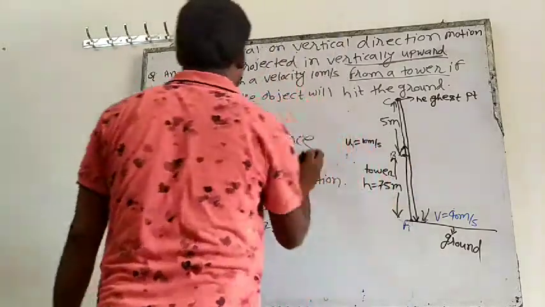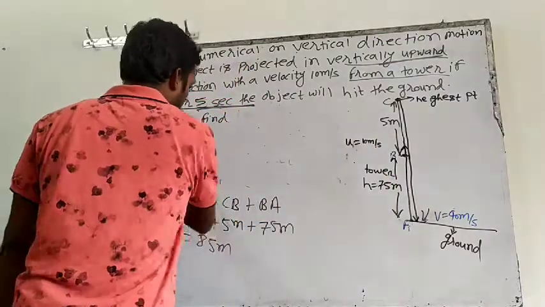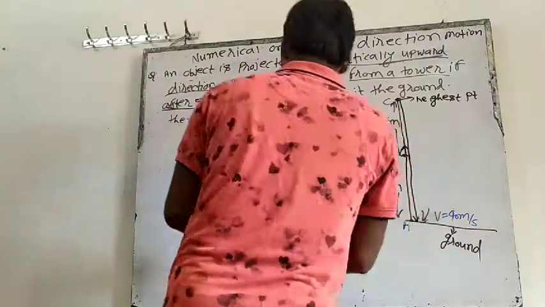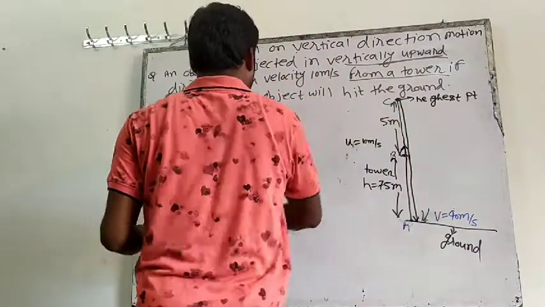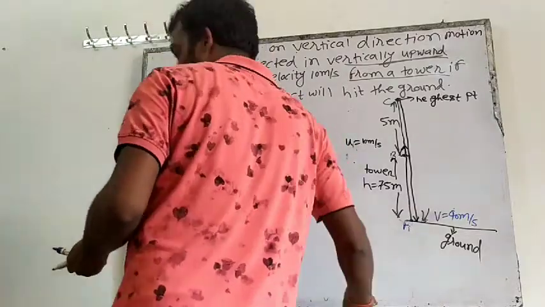One more question can come in this. What can be the question?